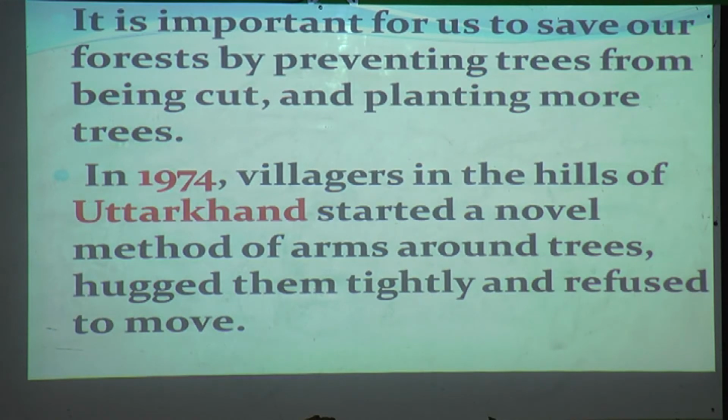They made a circle and hugged the tree, telling them not to cut it. We will not move from the trees, you should not cut them, they refused.